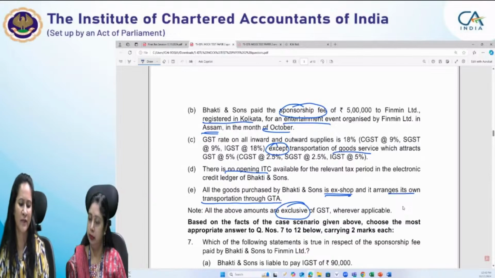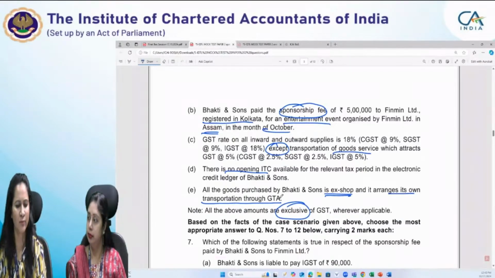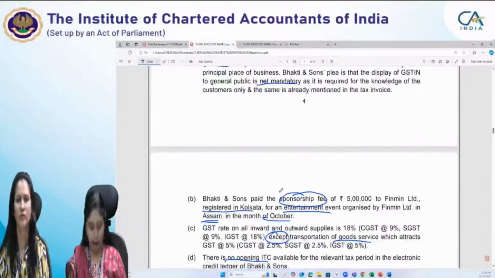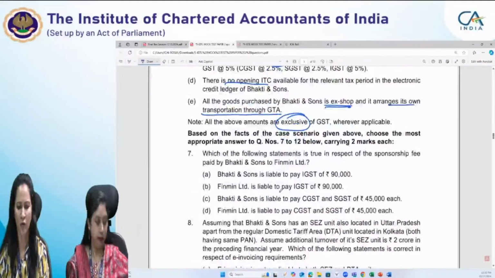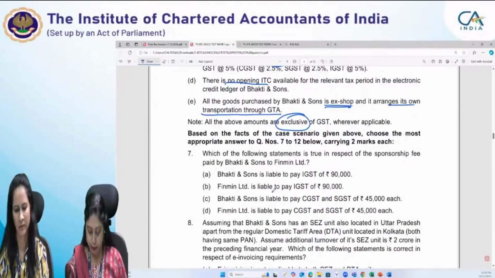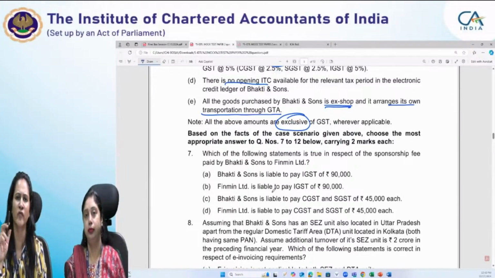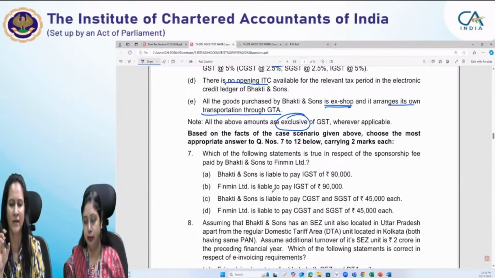So I hope that we have highlighted all the key points given in the case scenario, and we have very quickly gone through the facts of the case scenario. Now we will move to the questions given below the case scenario, and then revisit the facts of the case scenario wherever we feel it may be relevant for answering that particular question.